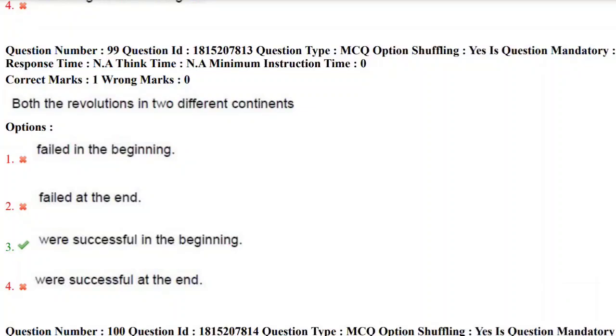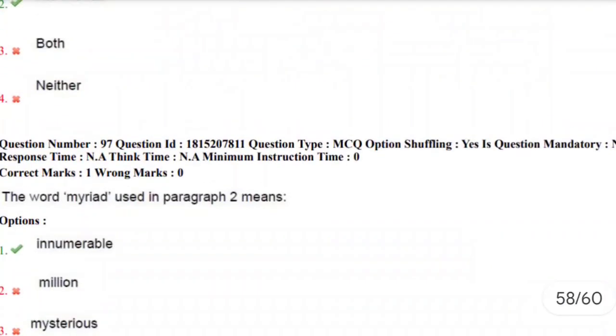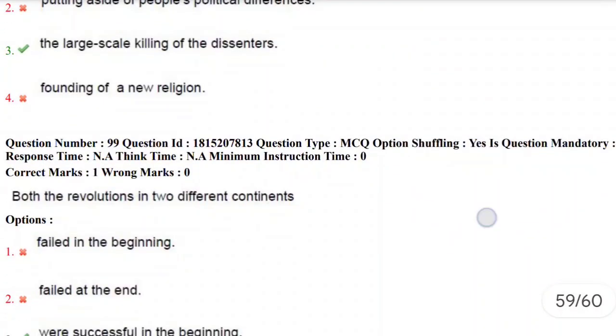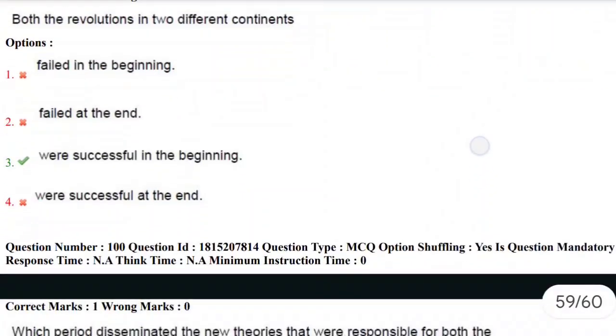Both the revolutions in two different continents failed in the beginning, failed at the end, were successful in the beginning, or were successful at the end. Yes, both the revolutions were successful in the beginning. Let's look at the American Revolution and French Revolution. These two revolutions were successful in the beginning.